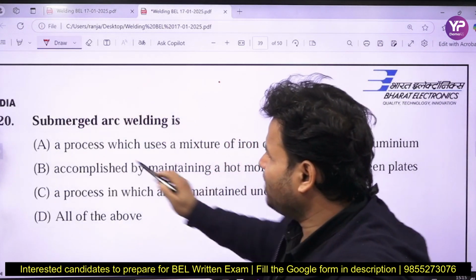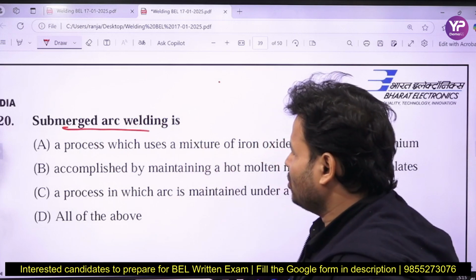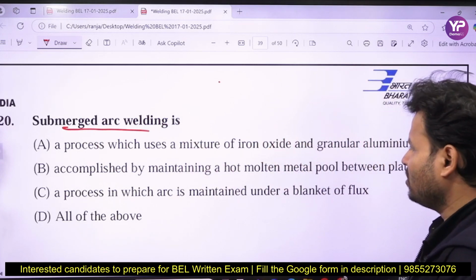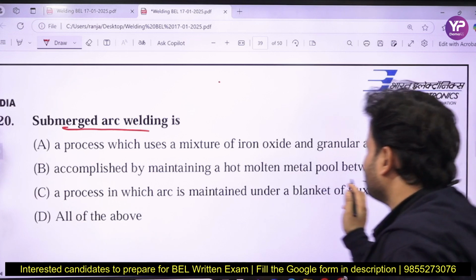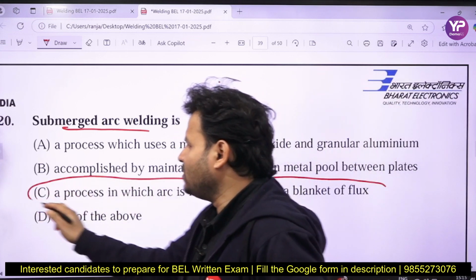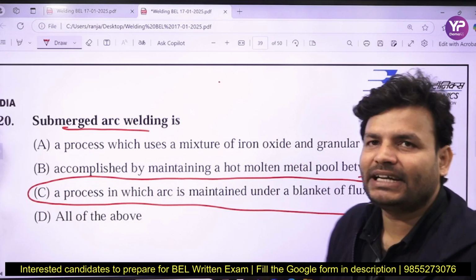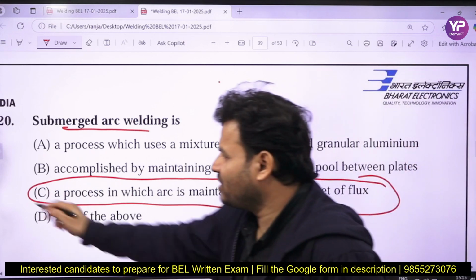So we can say, sir, I am talking about submerged, right? So in submerged, what is happening? The arc is maintained under the blanket of flux, right? So the correct answer will be C, a process in which the arc is maintained under the blanket of flux. So C is the right answer.